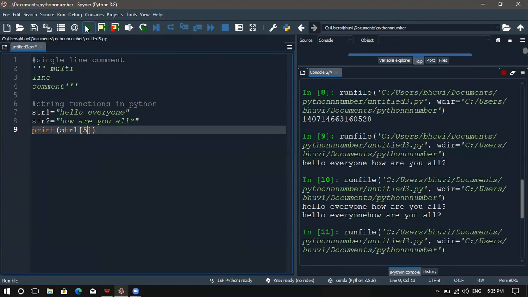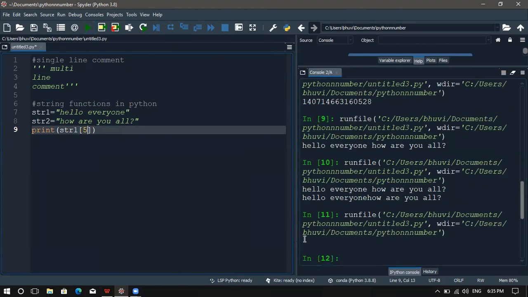Okay. So let us run this. It doesn't give anything. Why? It means the fifth one is space. Okay. If I print 5:8, it will start from the fifth index and end at the seventh index.